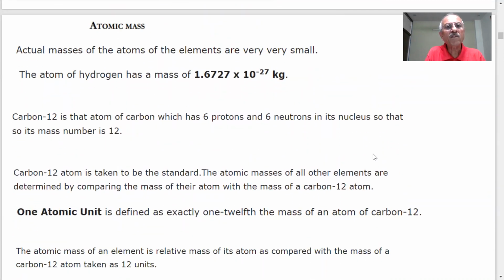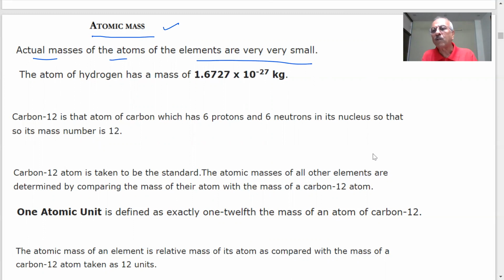Next, student, I'm talking of atomic mass. Student, what is an atomic mass? Does an atom have a mass? Tell me. Yes, sir. Everything has a mass, anything. But the mass of an atom will be very, very small because you are saying it is a very, very small particle. So actual masses of atoms are very, very small.